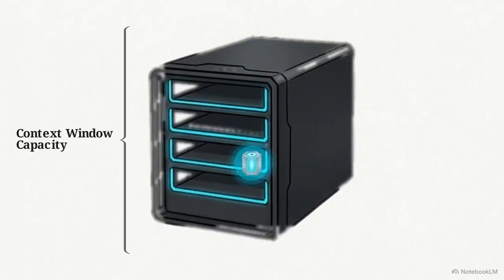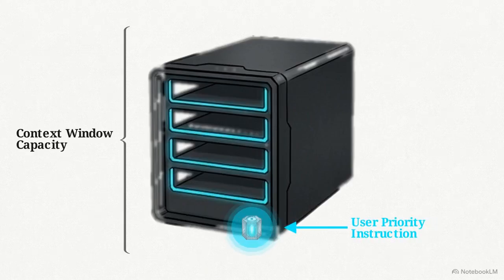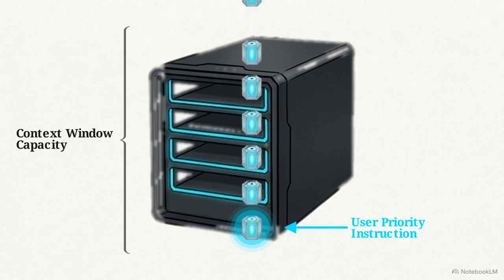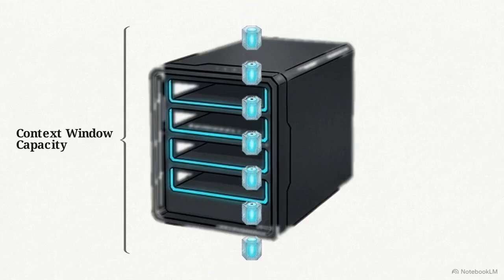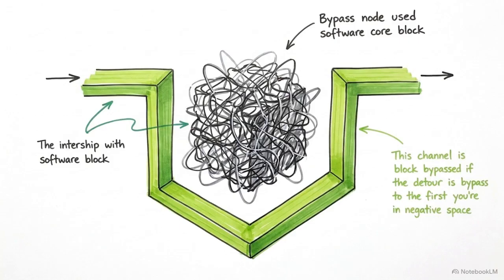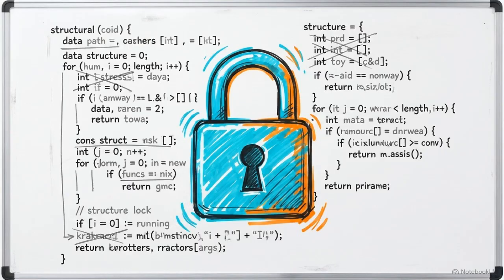You cannot fix this probabilistic flaw with prompt engineering. Telling a language model in its system prompt to always remember user priorities simply adds another probabilistic weight to the scale. Eventually, the context window will fill up, the mathematical weights will shift, and the model will forget the instruction. Guaranteeing that a user's stated goals survive the model's memory management requires a different approach. We have to abandon probabilistic compliance entirely and enforce user agency through hard-coded architectural constraints.